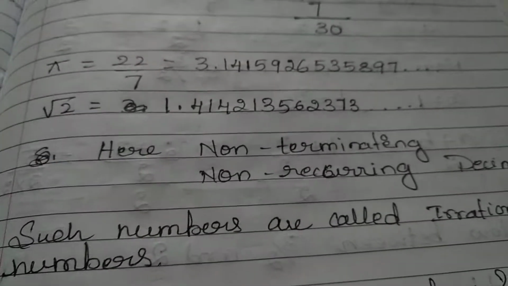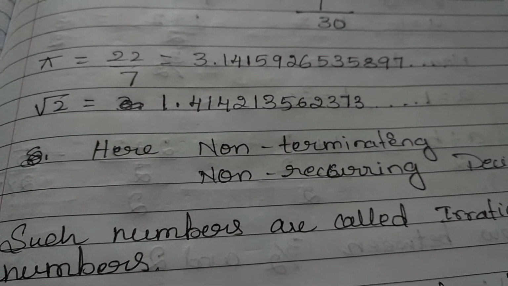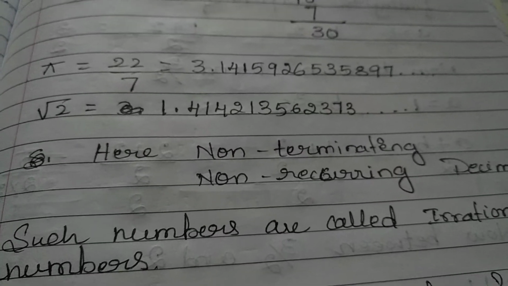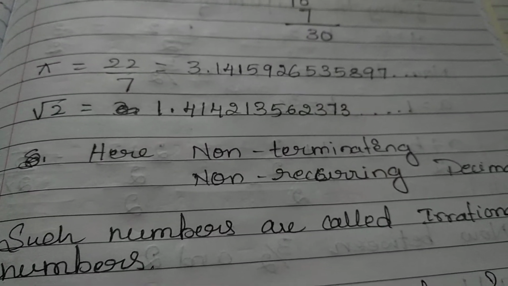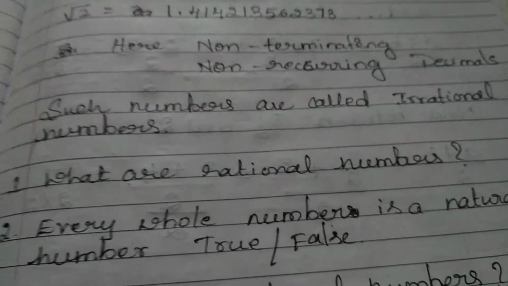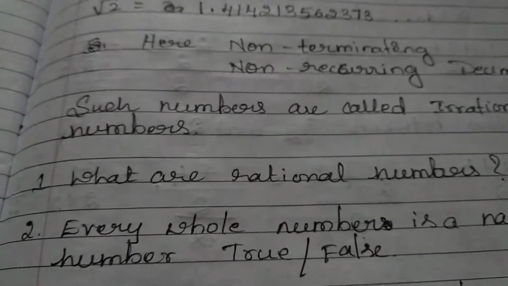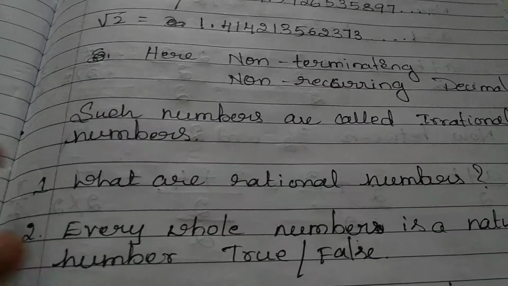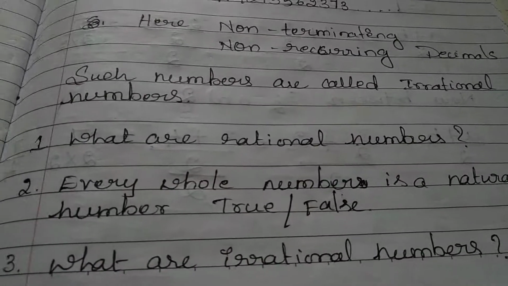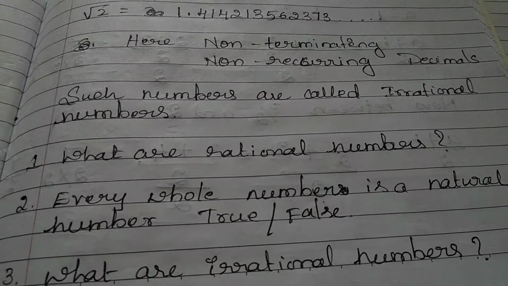Got it? So you already know all the types of numbers: natural numbers, whole numbers, integers, rational numbers, and irrational numbers. Now we'll ask some questions to answer. What are rational numbers? Rational numbers are the numbers which can be expressed in the form of p by q. Okay.